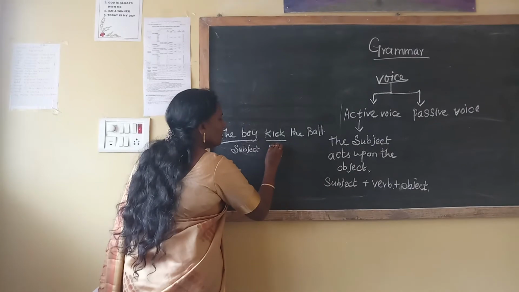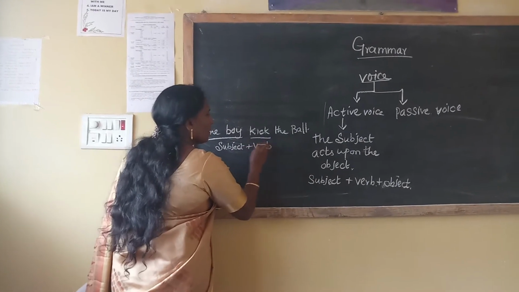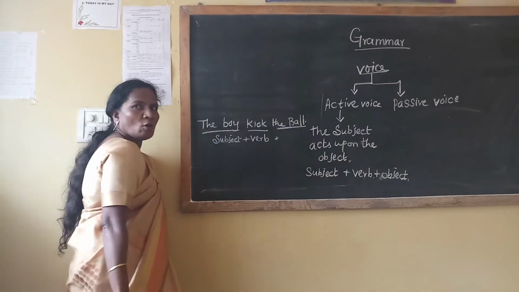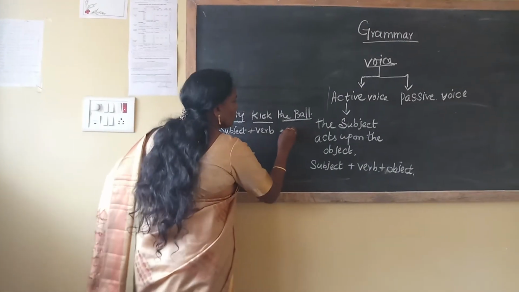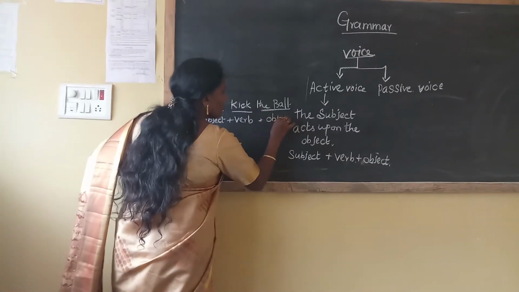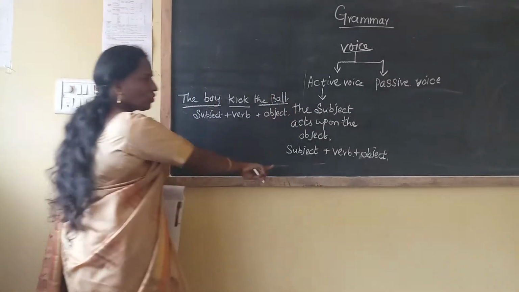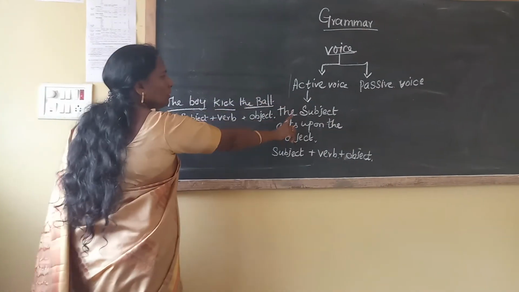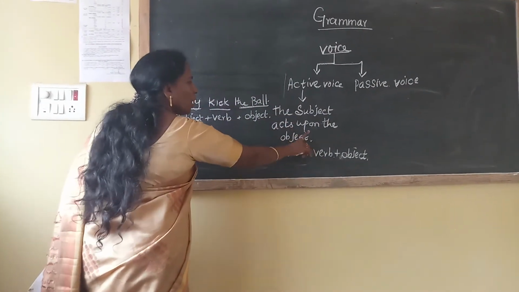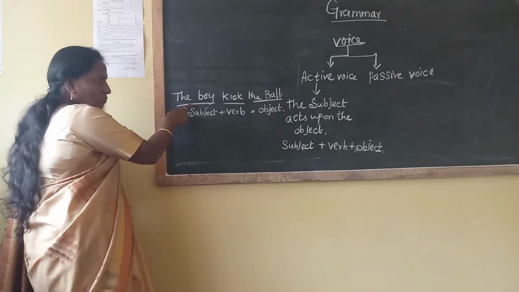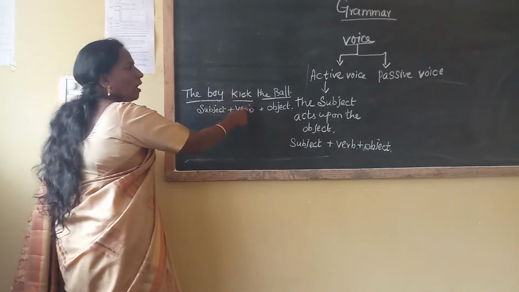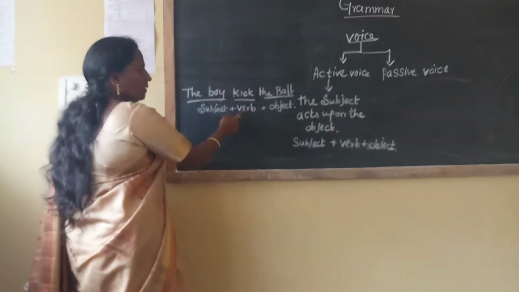Kick is a verb. The ball is an object. Now it's clear. For active voice, the subject acts upon the object.